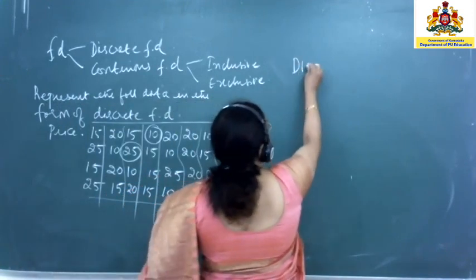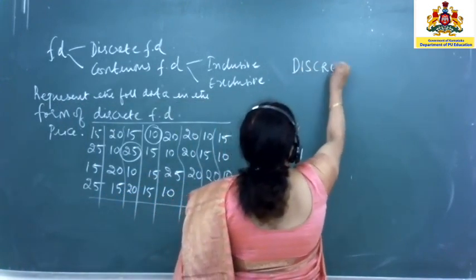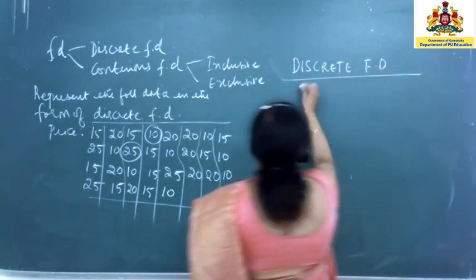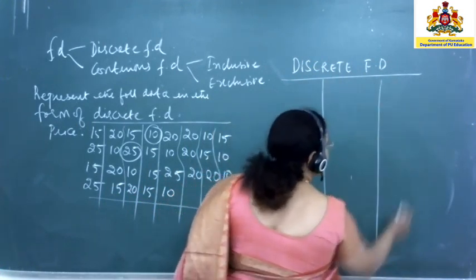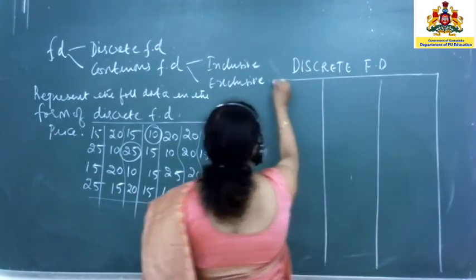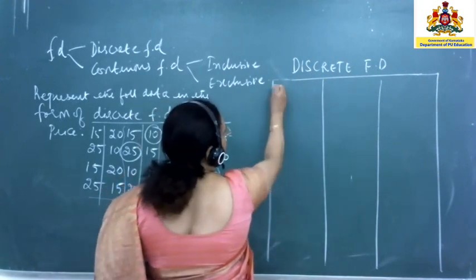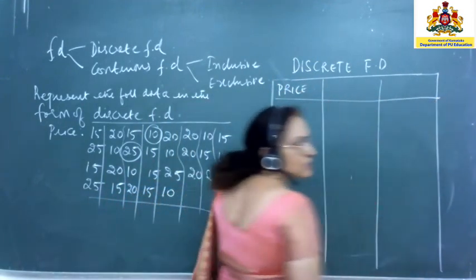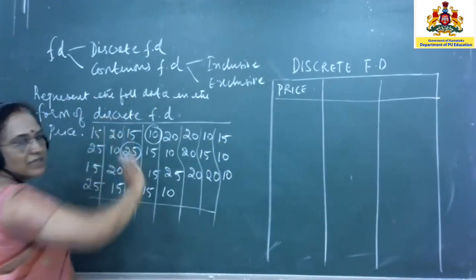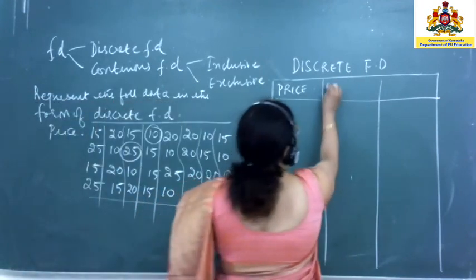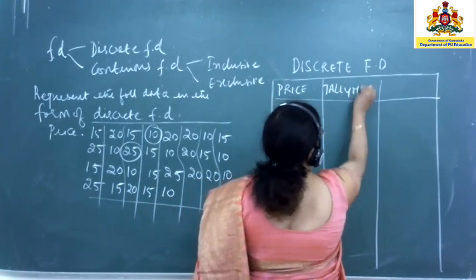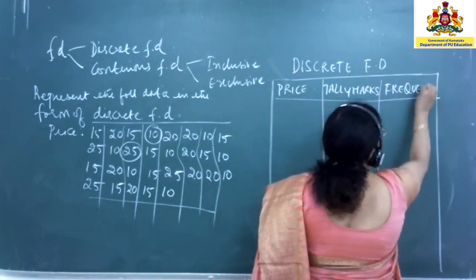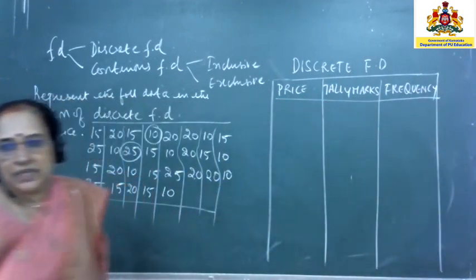Now, this will be the title of the table. Okay. Now discrete frequency distribution. Okay, fine. Now you will make 3 different columns. Now you see. So first one is the variable you will write. Now since you know the price, you can simply write it as price. If you do not have the variable like weight or anything like that, you can simply write it as variable. Now next one you have the tally marks. Now next you have the frequency. Okay. Now it is again a table.